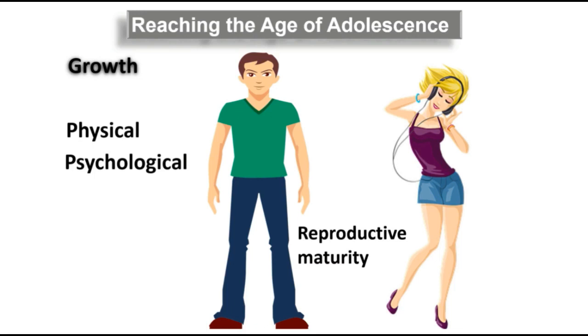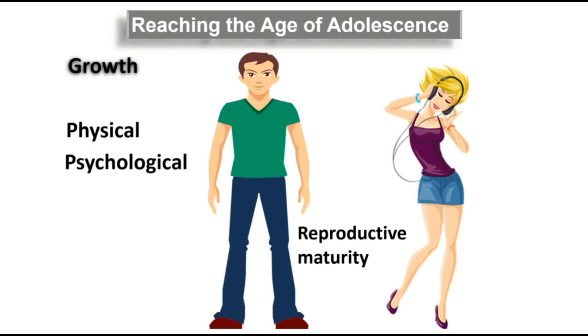And what is reproductive maturity? Adolescent children will be able to become parents. They can produce their own children. This is in simple sentence. What happens during reproductive maturity is that whatever is required for reproduction, adolescents, boy and girl, will be capable of. Right? We'll go ahead with this information.